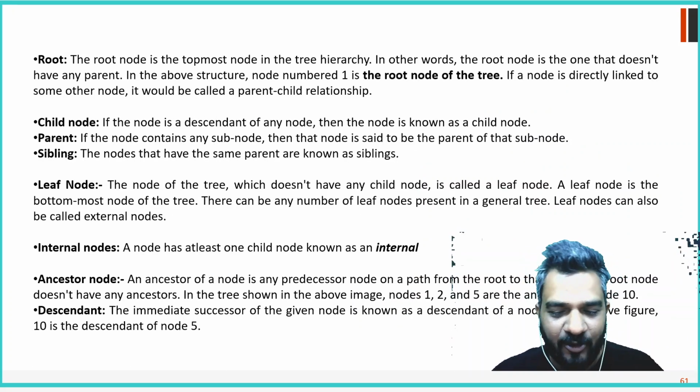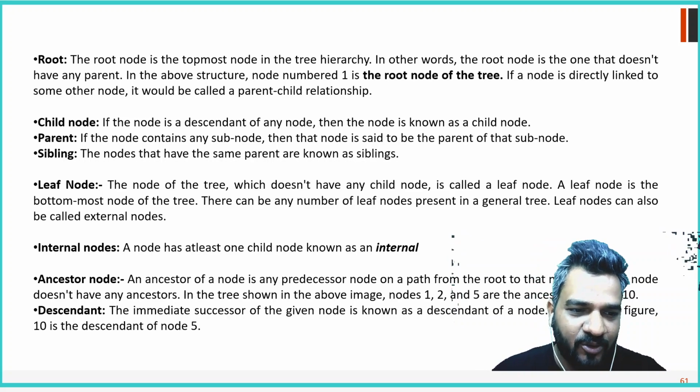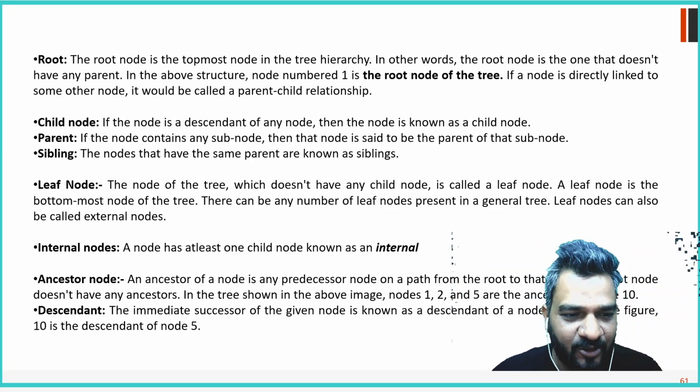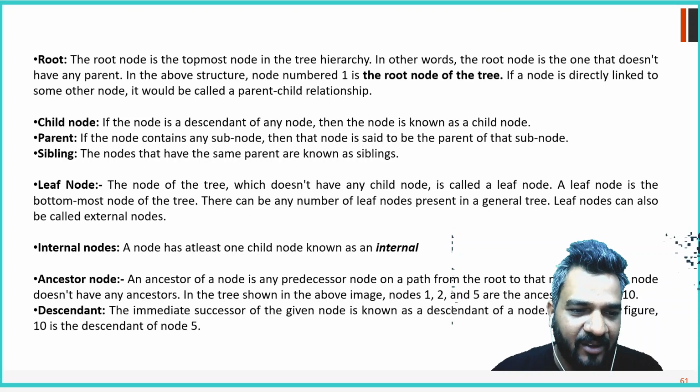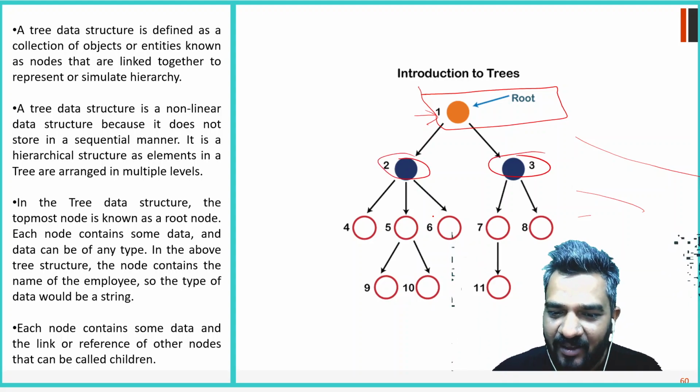So these are the terminology. I'll explain it slowly, and gradually we will use it in everyday scenarios. First the root node, then the child node. Everyone is a child of the root node. Parent: in this scenario, this one is the parent of 2 and 3. Same way, 5 is the parent of 9 and 10. 4 is the parent of no one, right?